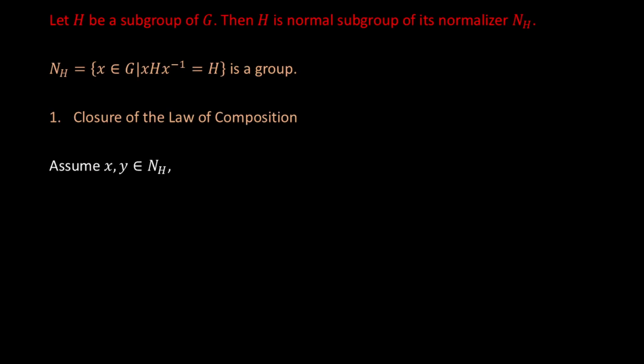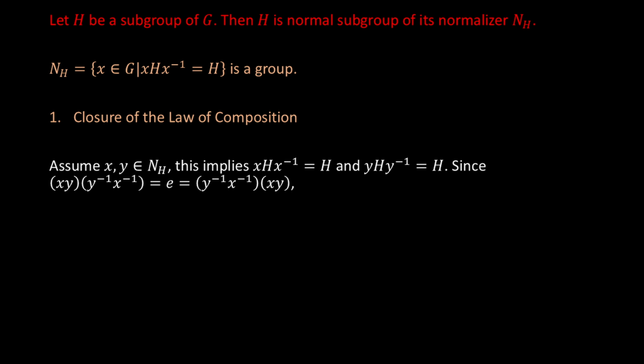Assuming both x and y are in N(H), this means that xHx⁻¹ equals H and yHy⁻¹ equals H. Since (xy)(y⁻¹x⁻¹) equals e equals (y⁻¹x⁻¹)(xy), (xy)H(xy)⁻¹ equals (xy)H(y⁻¹x⁻¹).